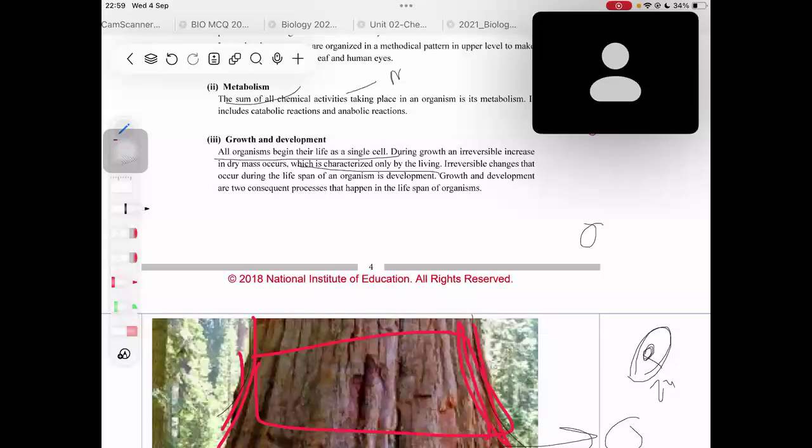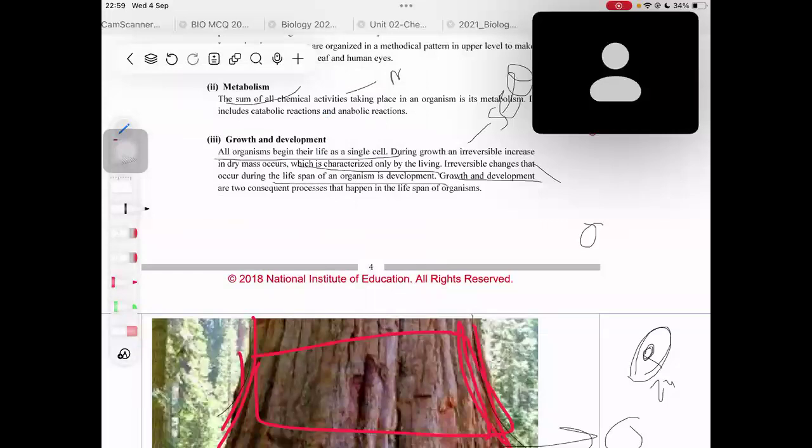Then what is the definition of development? Remember, that is an SCQ point, okay? The definitions of growth and development are SCQ points. Development is also irreversible. They are the irreversible changes that occur during the lifespan of an organism, right? So development means irreversible changes that occur during the lifespan of an organism.